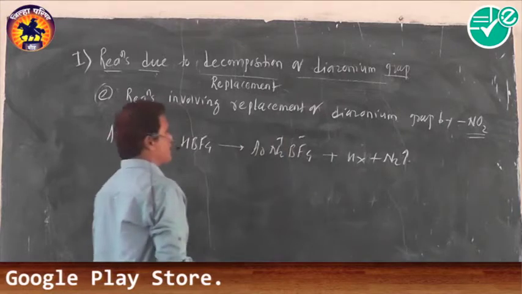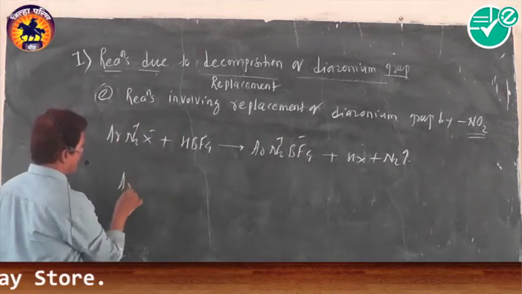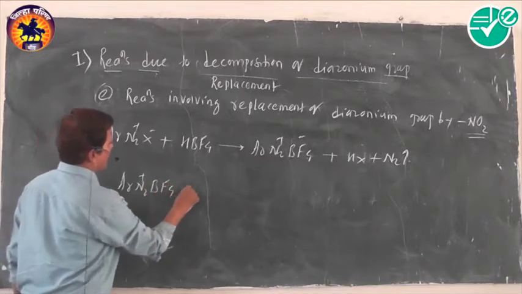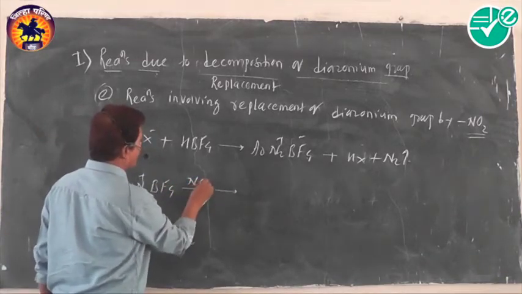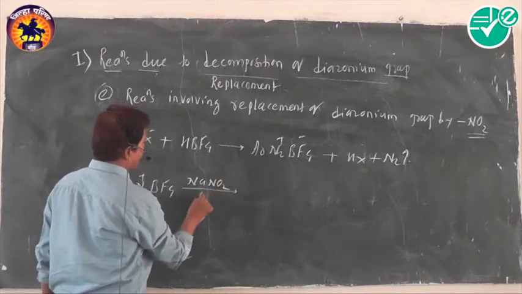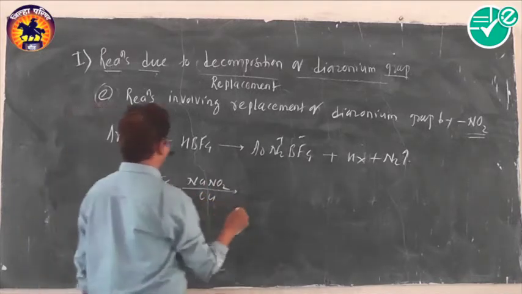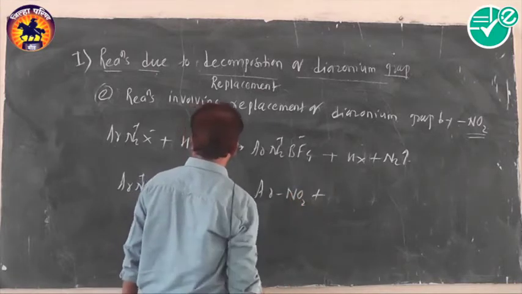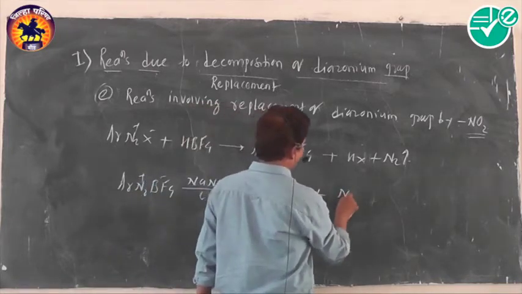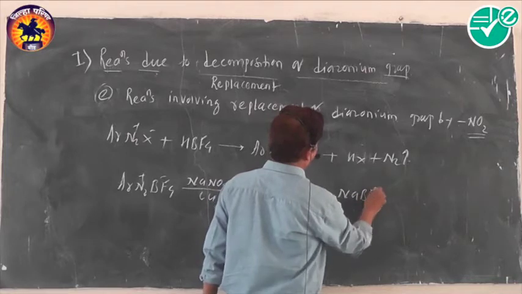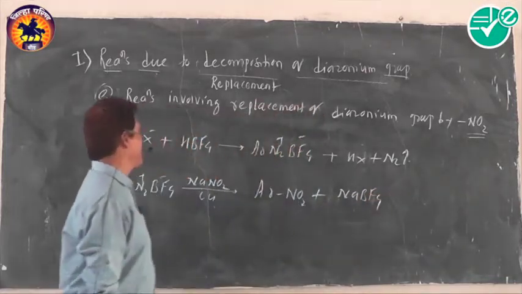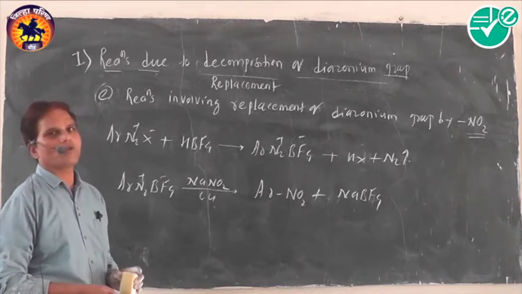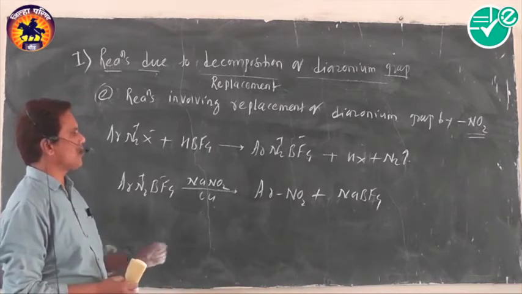And this aryl diazonium fluoroborate, when heated with sodium nitrite in presence of copper, what happens here? We get ArNO2, nitroarenes, along with NaBF4. Such a compound is formed. Simple one. These compounds are called nitroarenes.